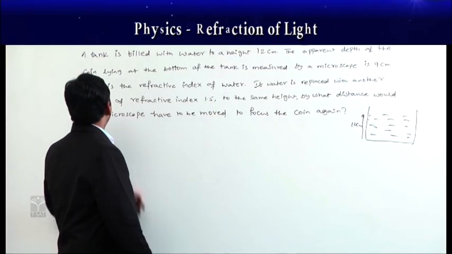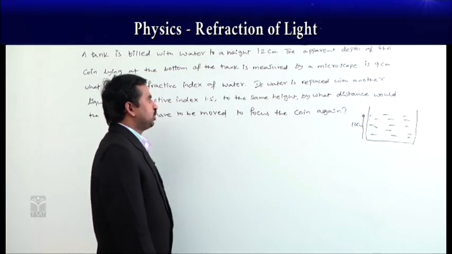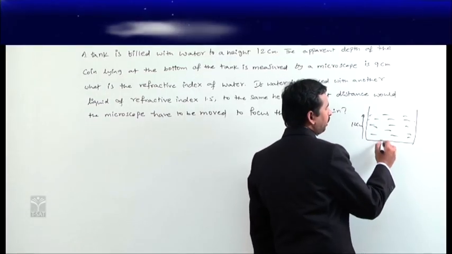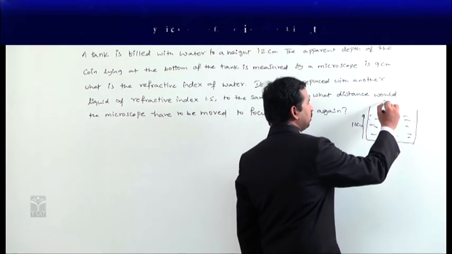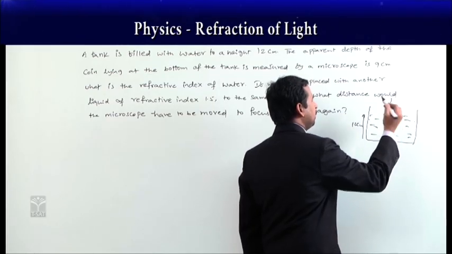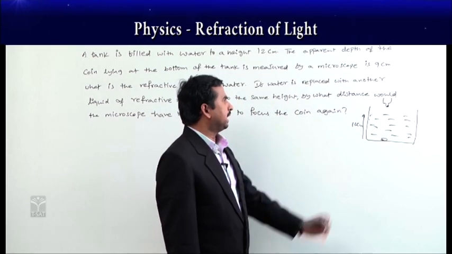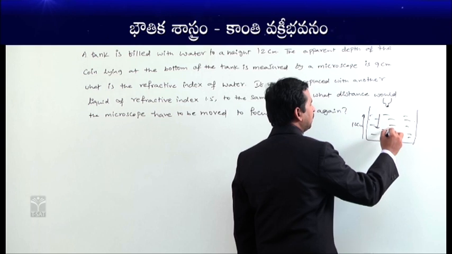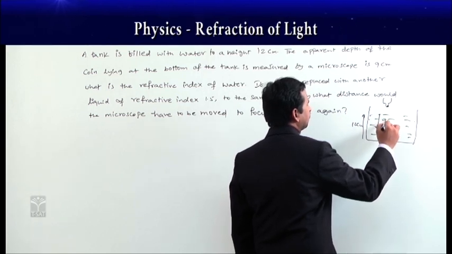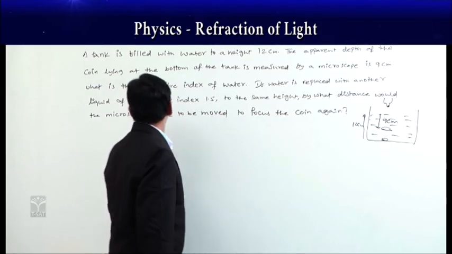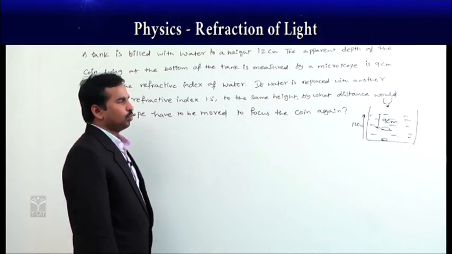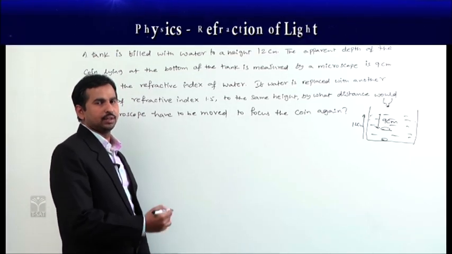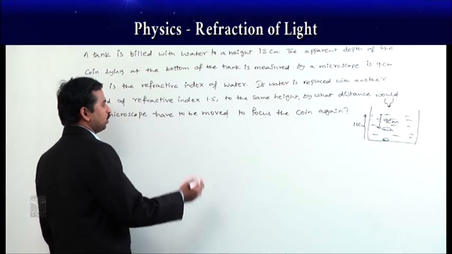Now, the apparent depth of a coin lying at the bottom of a tank, measured by a microscope, is 9 centimeters. Which means if you place a coin at the bottom of the beaker and see it through a microscope from the top, the apparent depth of the coin is given as 9 centimeters. Now, what is the refractive index of the water? As water is a denser medium, that is why we get this refraction effect.